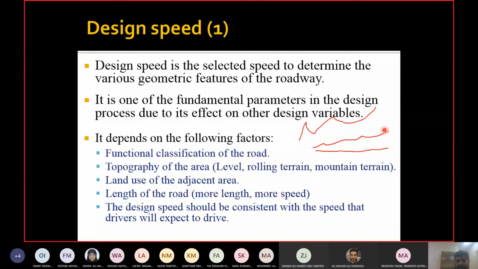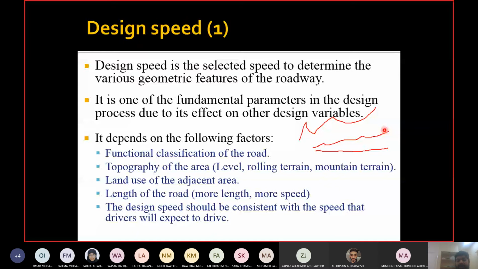Land use of the adjacent area, we talked about it yesterday as well as in the last chapter. We can have residential land use, commercial, educational, and so on. In residential areas, the speed is low because of pedestrians and kids and local streets. In commercial areas, the speed is higher because you have heavy vehicles there and so on.